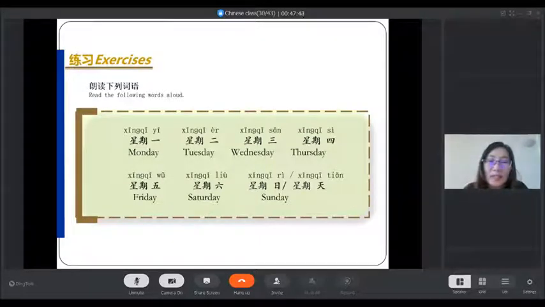So these are the weekdays. 星期一、星期二、星期三、星期四、星期五、星期六、星期天、星期日、星期天。This is also very important.